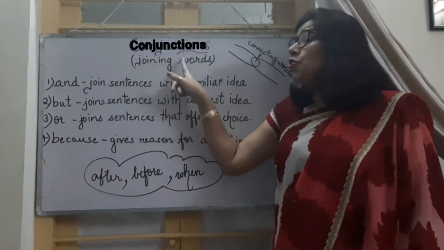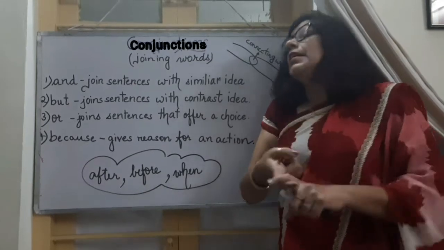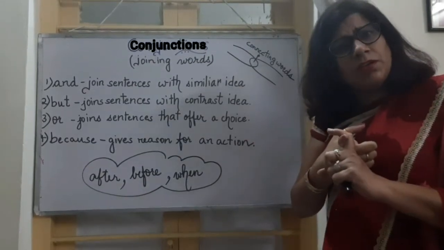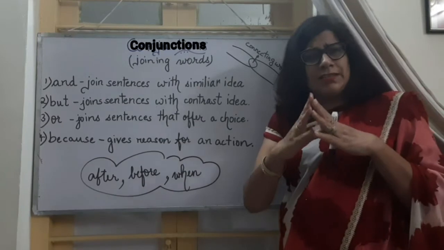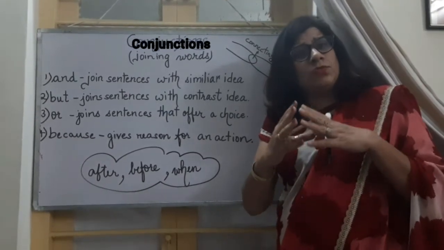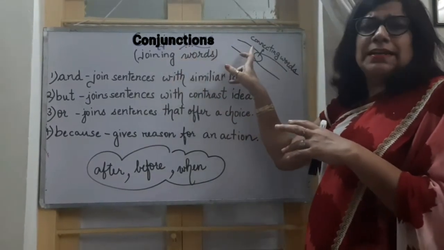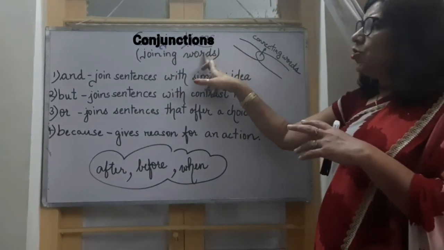Let us move forward and start with a new topic, that is conjunctions. Conjunctions are joining words. They join two sentences, right? And have you seen a bottle of Fevicol? What does it do? It sticks paper, or it sticks a paper with a ribbon, or it joins two ribbons. Same way are conjunctions. They join sentences and they are called joining words.